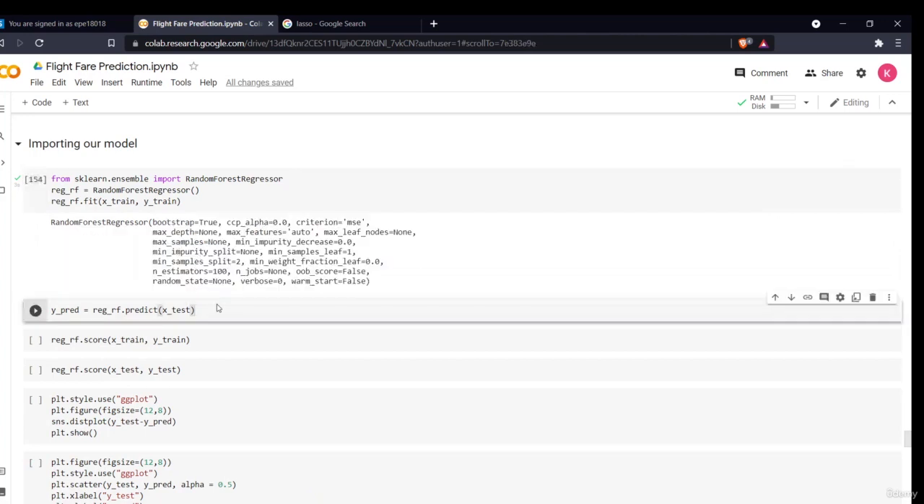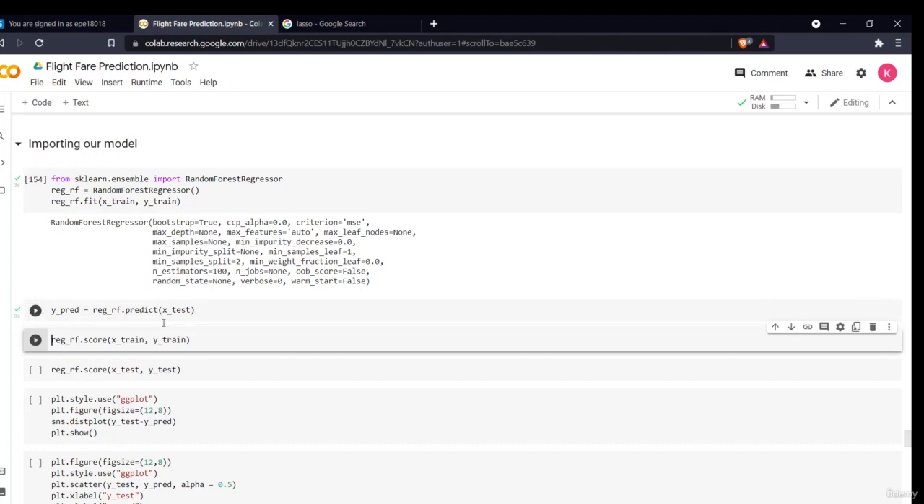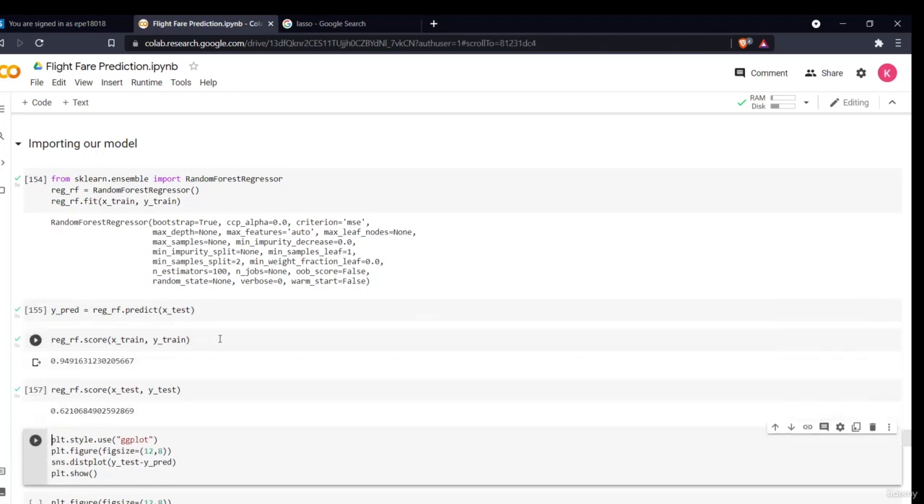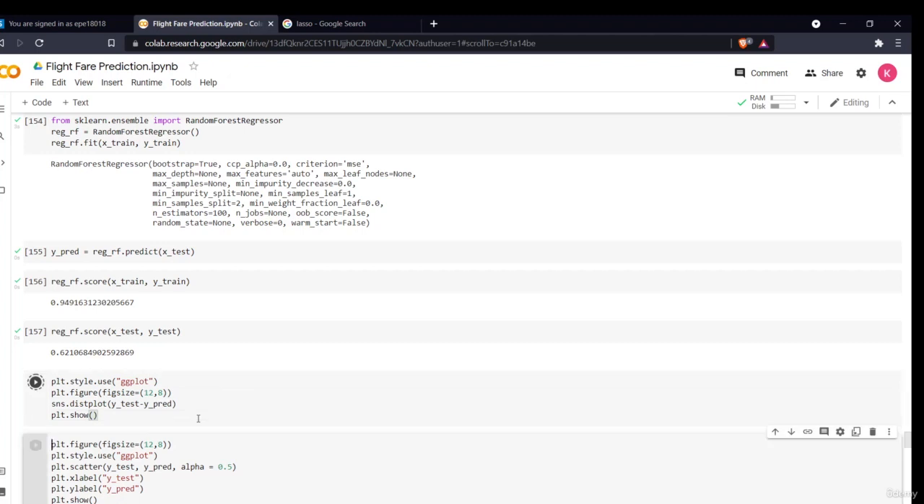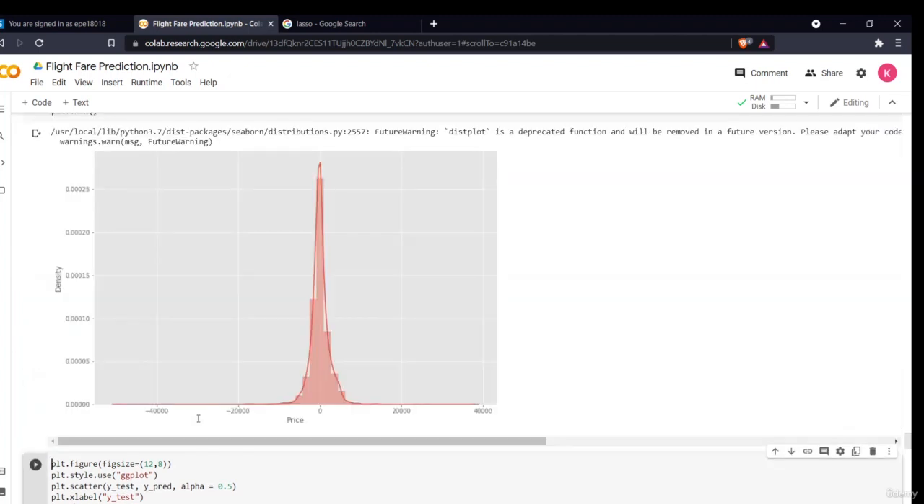Now when we fit our data, we'll directly predict with X test. Now we'll see the score. As you can see, this is our training score and this is our test score. Now we can plot a distribution plot of y test minus y predict. It will create a distribution plot of the differences.